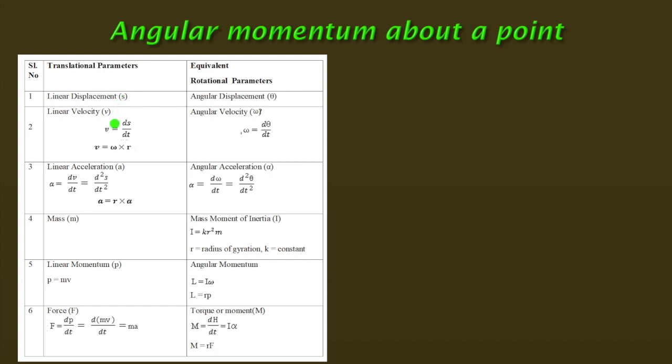Then the velocity means ds by dt, the time derivative of the displacement. Now if omega is the angular speed or angular velocity, then this linear velocity also can be written as v equals omega r, where r is the radius of rotation.